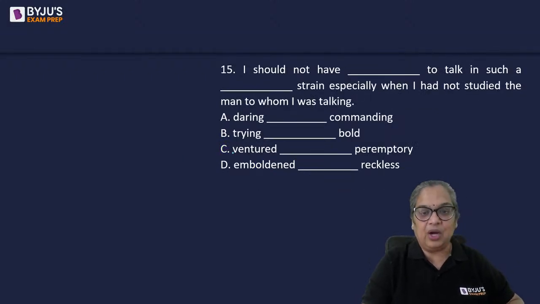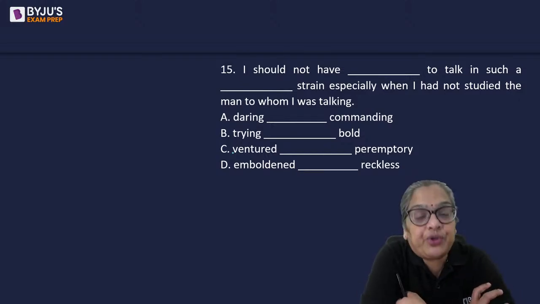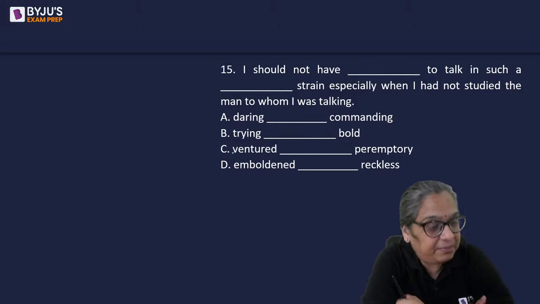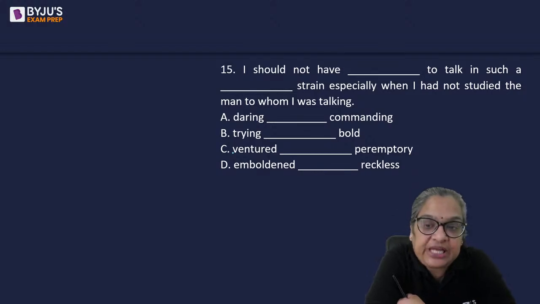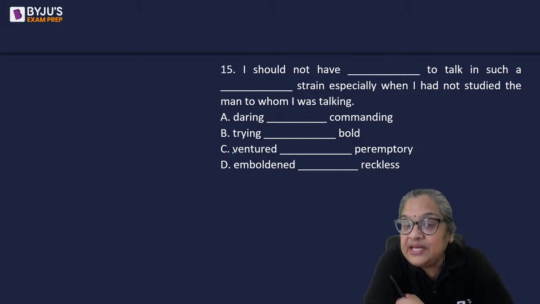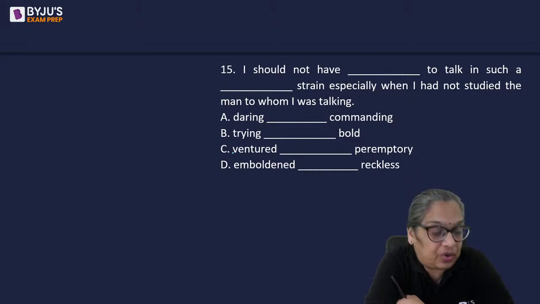All right. I should not have dashed to talk in such a dash manner, especially when I had not studied the man to whom I was talking.